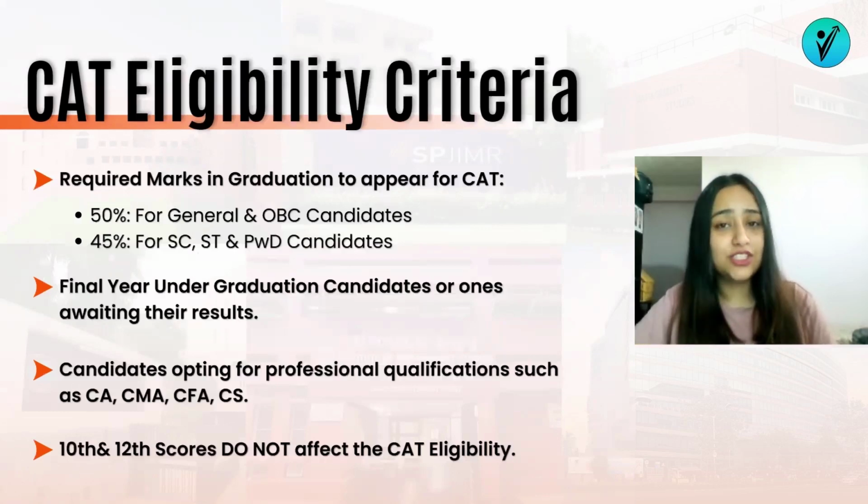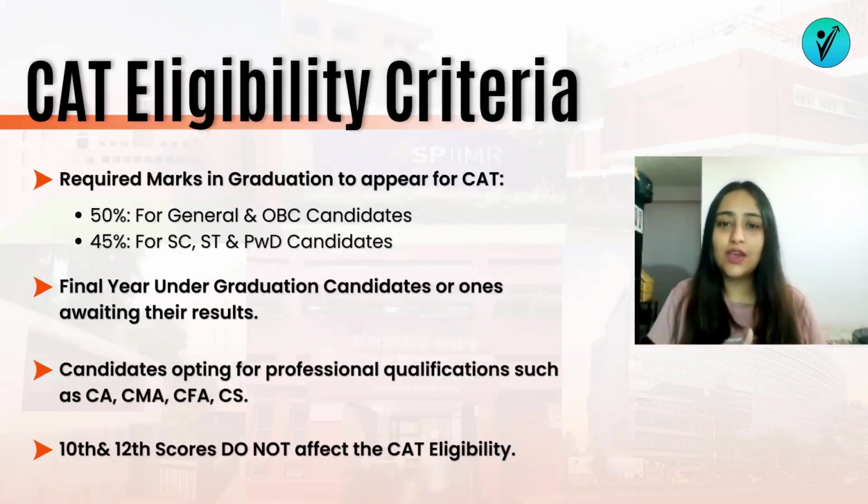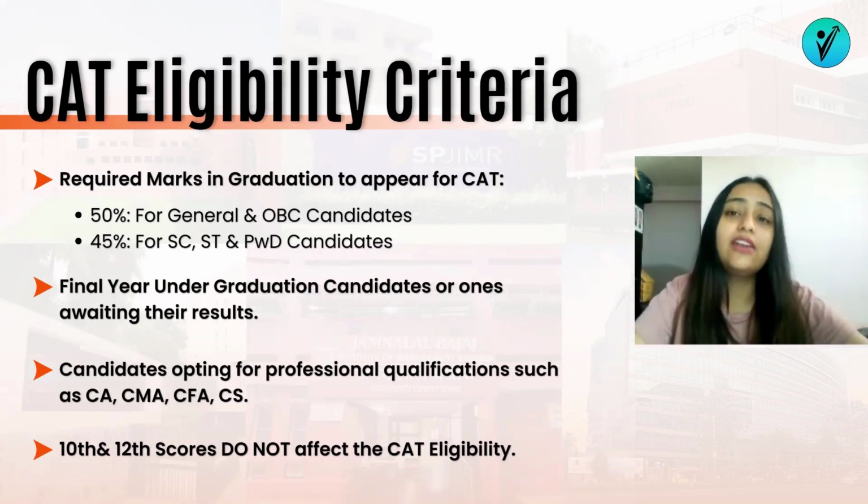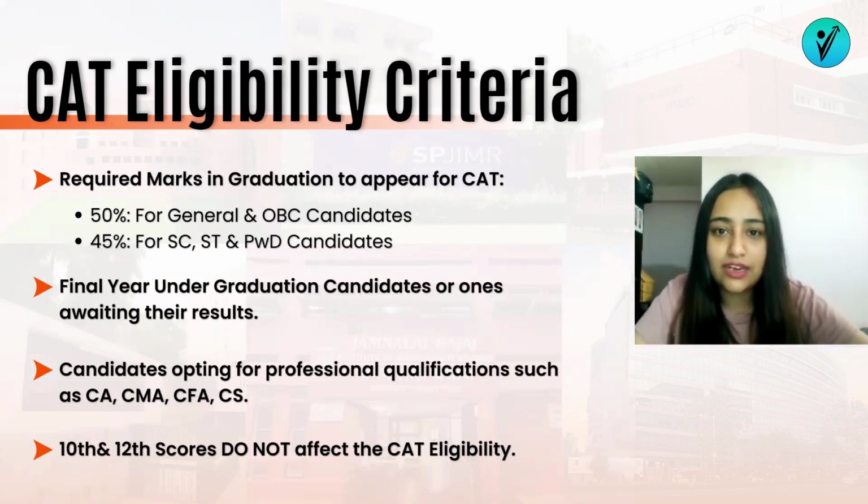Starting with the CAT eligibility criteria. Now, firstly, the minimum required marks that you need to have in your graduation so that you can appear for CAT. That's 50% for general and OBC candidates, and it's 45% for SC, ST, and PWD candidates. Also, if you are someone who is in their final year of graduation, even then you are eligible to apply for CAT. Or if you are someone who is done with their undergraduation but are awaiting their results, even then you are eligible to apply for CAT.